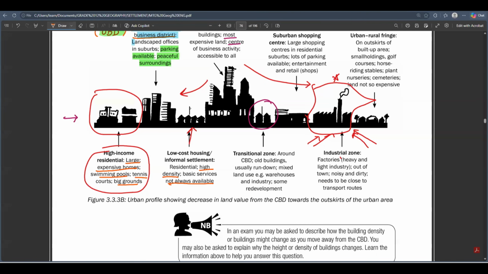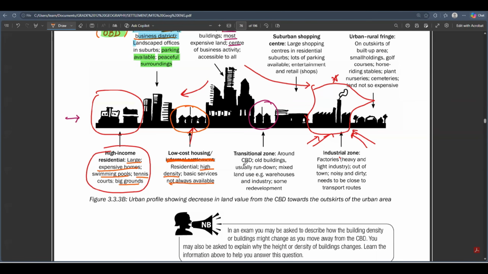So they are closer to the business district. This is where the working class population stay. That's why you call them the low cost housing. They don't call it informal settlement yet. We're still gonna explain about informal settlement further. But basically the low cost housing or the low income residential area.